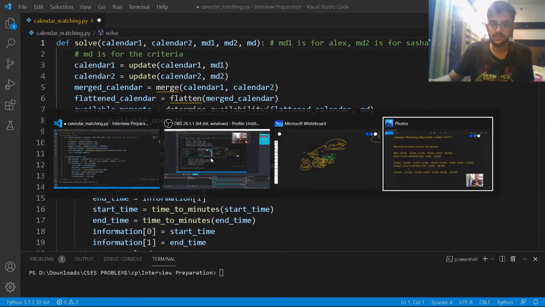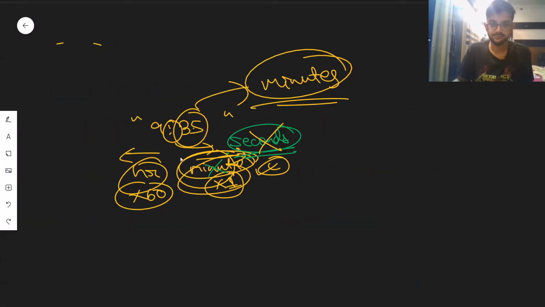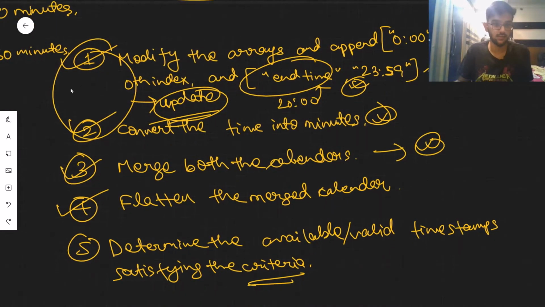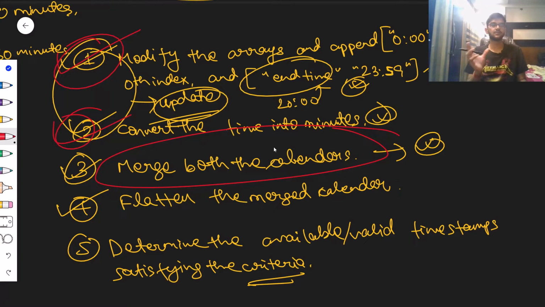I think I'm done with this part, right? So I'm done with the first two steps, right? So convert the time into minutes and modify the arrays. So the first two steps, I'll just mark it at red. This one and this one has been completed. Next step is merge both the calendars, right? So I have to merge them, right?